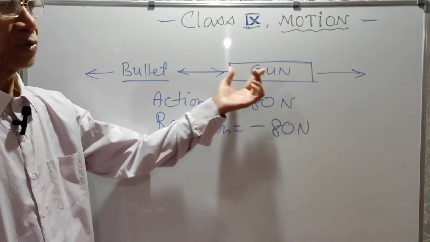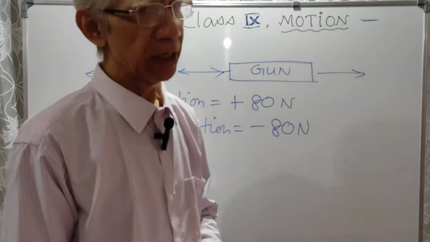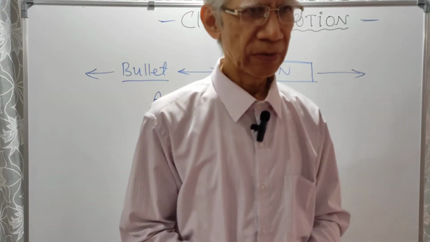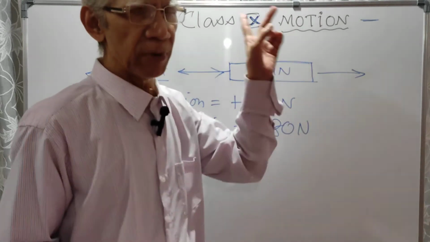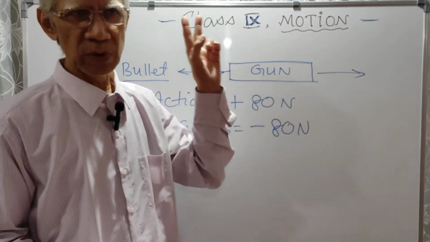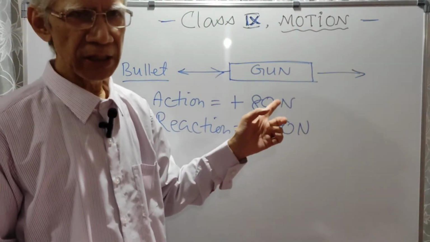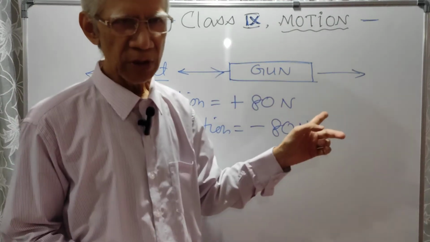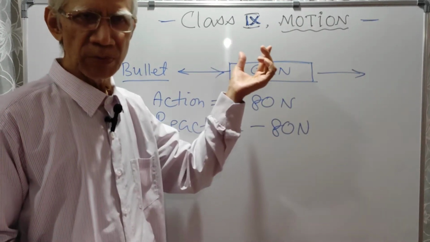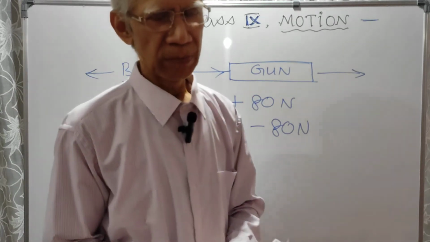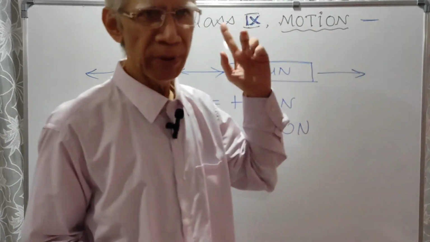But they are acting on two different bodies. Therefore, they cannot cancel each other. In the previous two cases, those two equal and opposite forces cancel each other. So resultant or net force was 0, and that is why that box could not move, the rope could not move. The box remained at rest, the rope remained at rest.